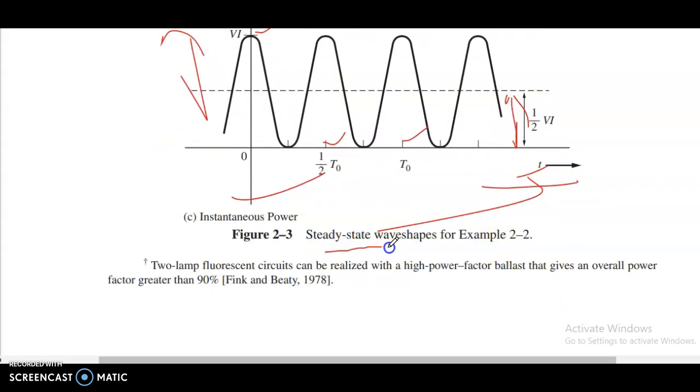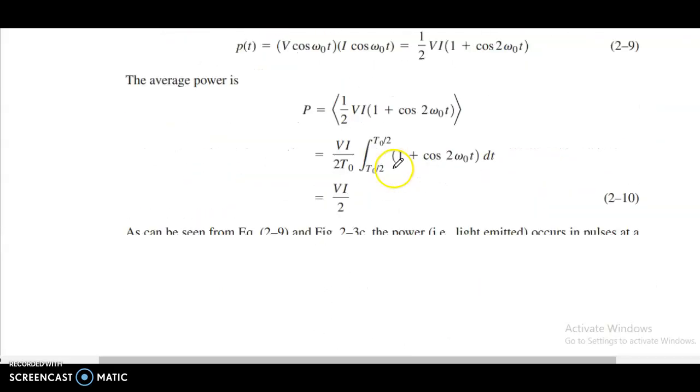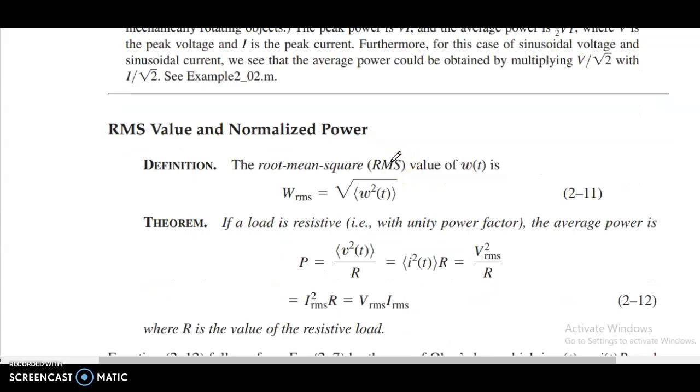Steady state wave shapes, for example 2.2. RMS value and normalized power. The root mean square value of w(t) is Wrms equal to the root of w squared of t.